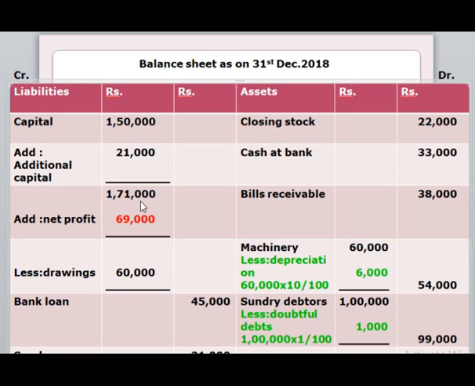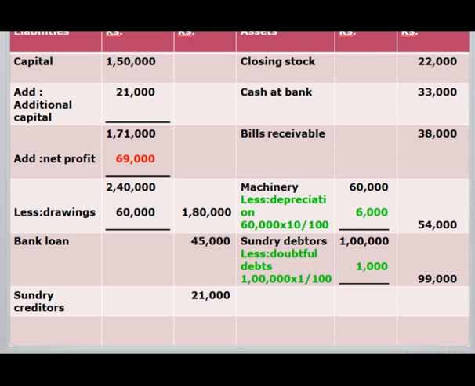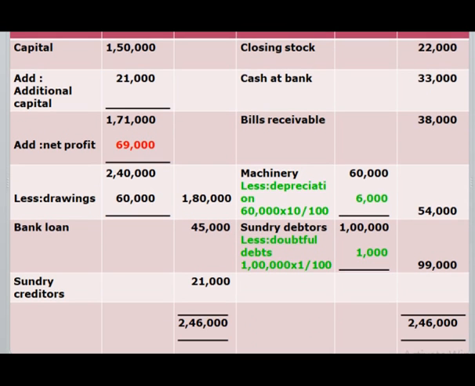And then we have to add 1,71,000 with 69,000 which will give you 2,40,000. And then we have to less 2,40,000 with 60,000 which will give you 1,80,000. Now if we balance debit column and credit column, it will give you the same answer which is 2,46,000.